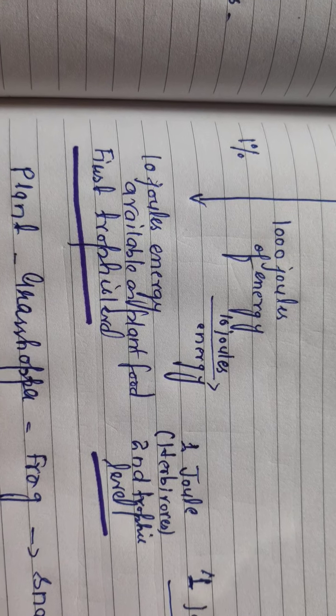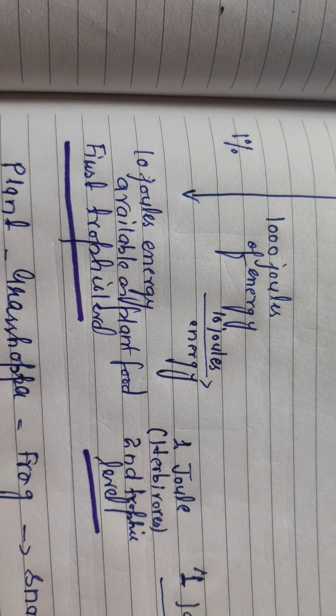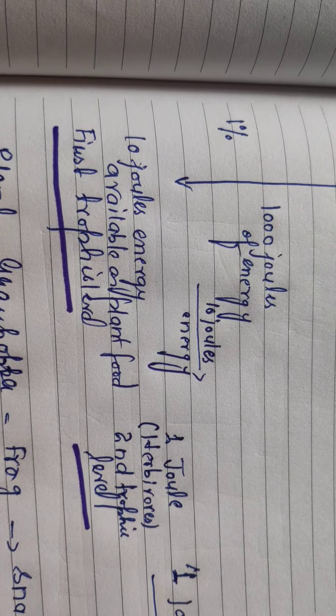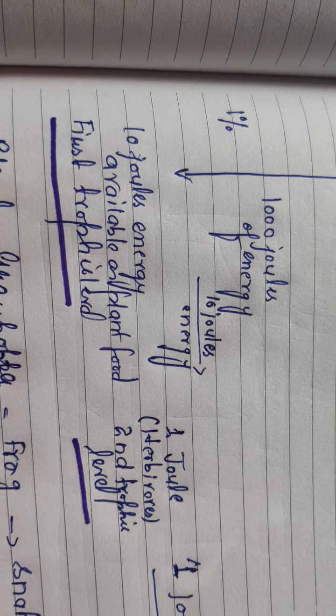Plants convert only 1% of the light energy falling on them into chemical energy as food.